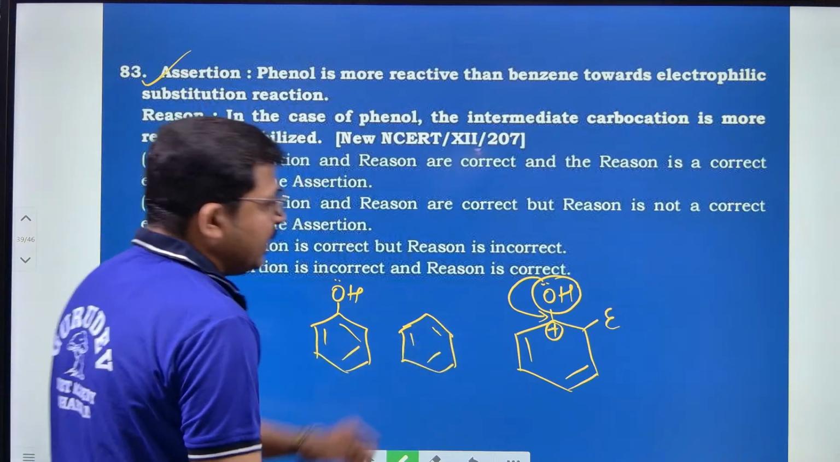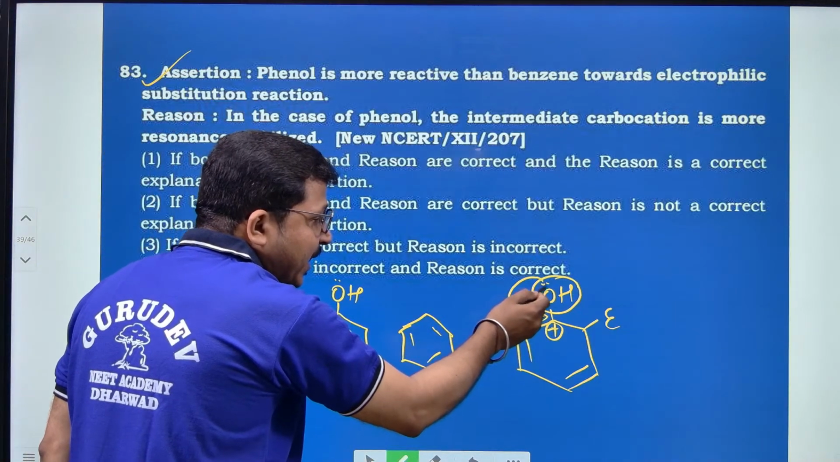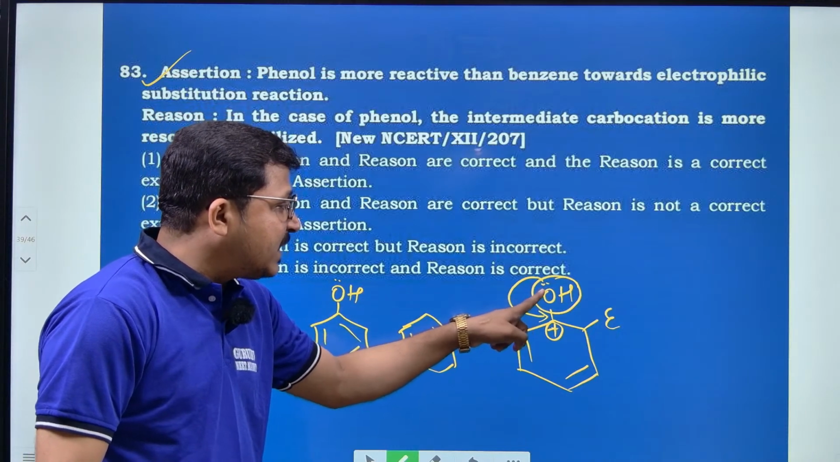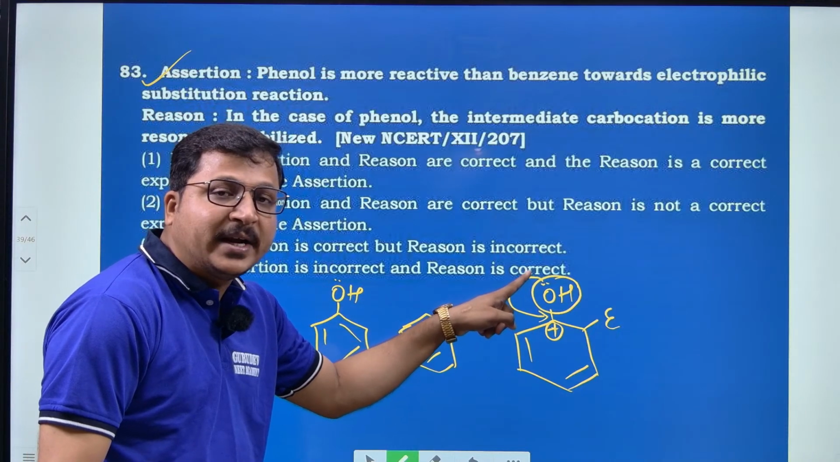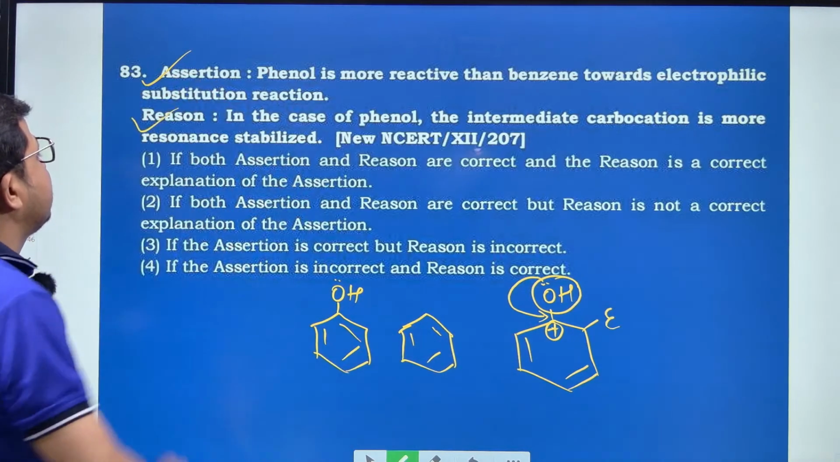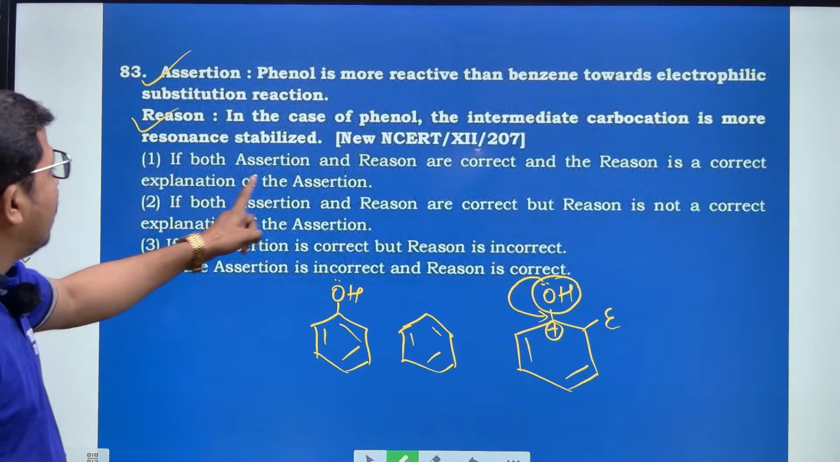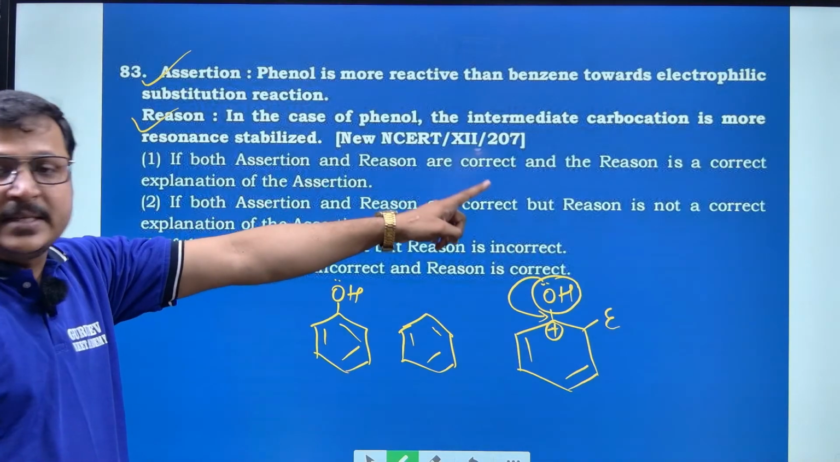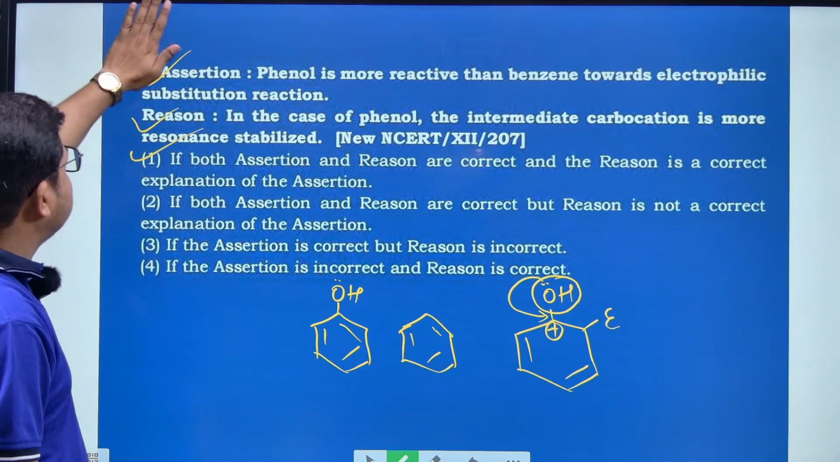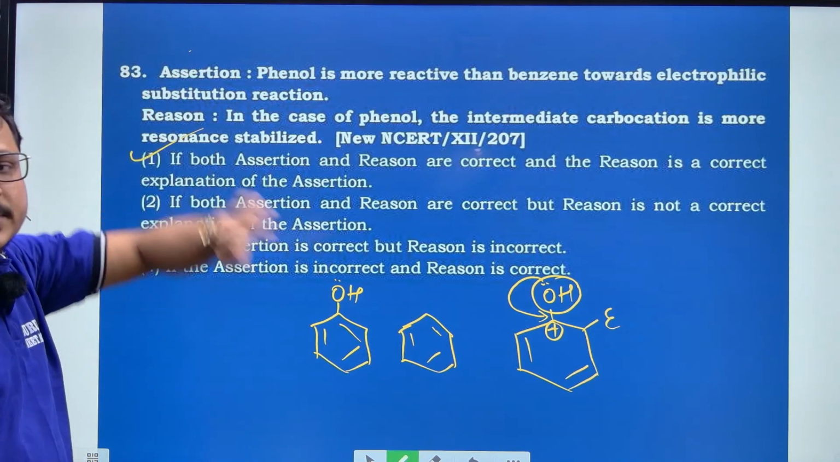Okay, and here this carbocation is easily stabilized with the help of the OH group, the functional group which is present on the benzene ring. That's what, the second one is also right. Therefore, both assertion and reason are correct, and reason is the correct explanation of assertion, hence the right option is option number 1.